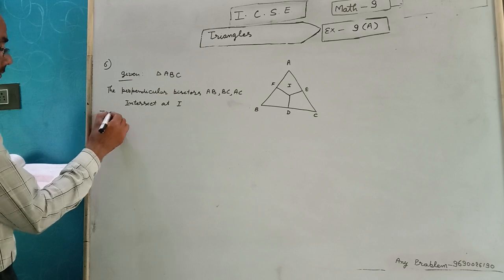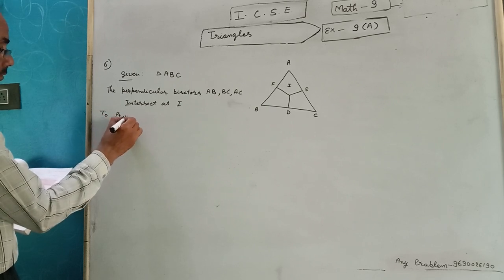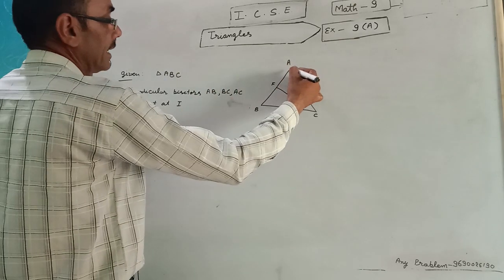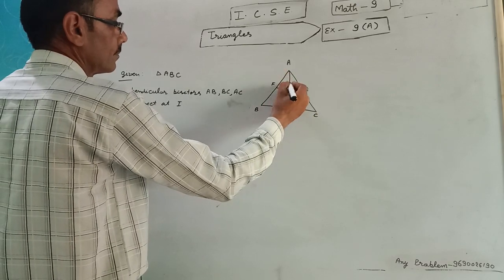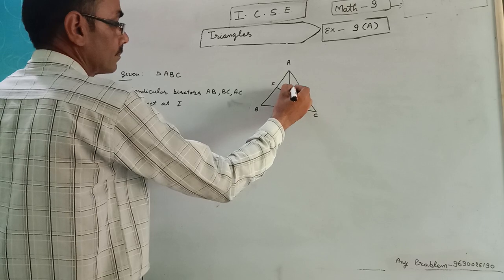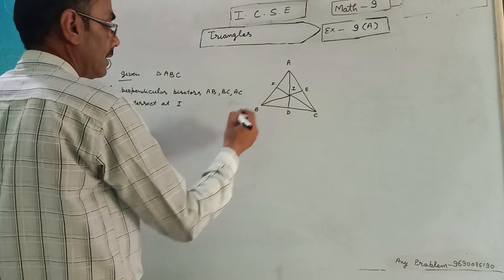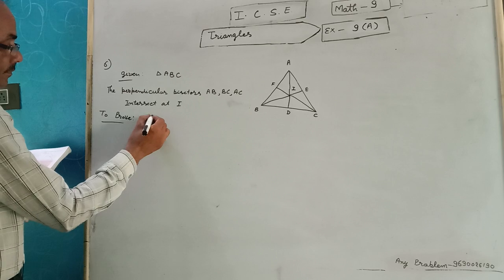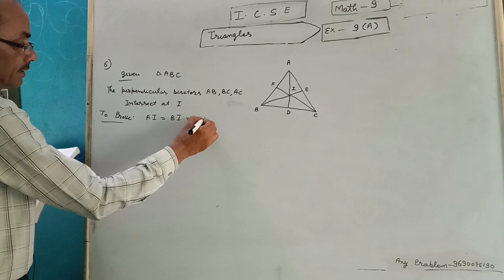To prove is IA and IC and IB are equal. CI.